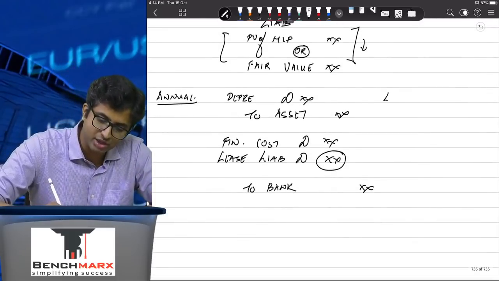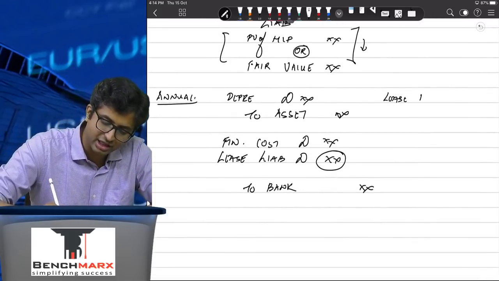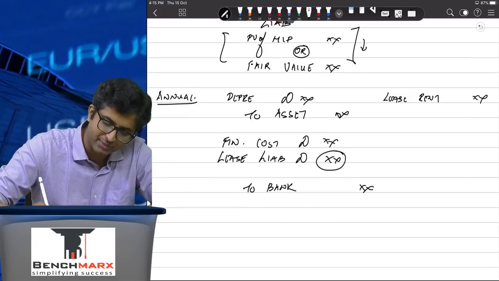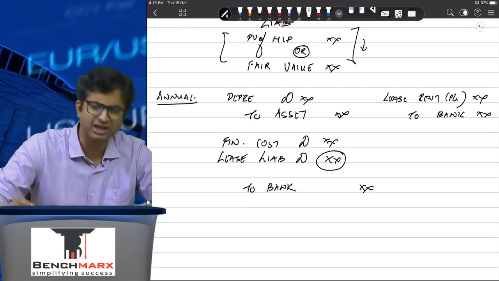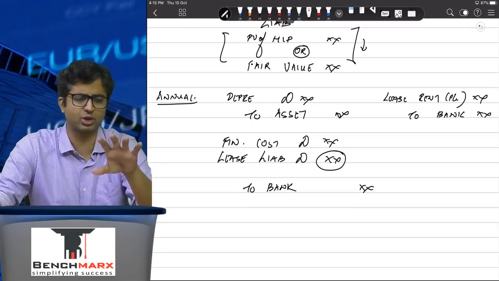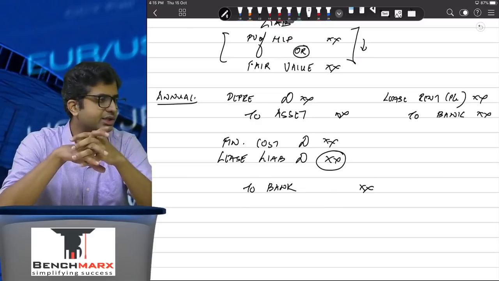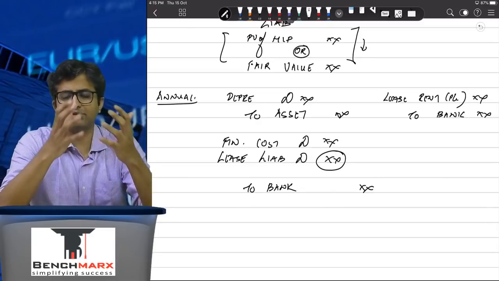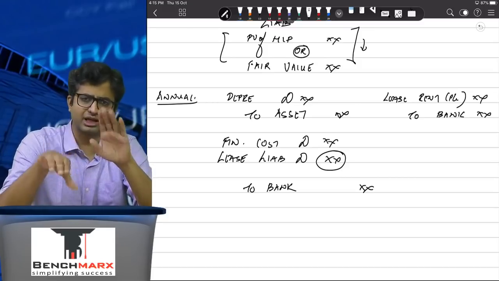Each year, you will recognize lease rent as an expense: lease rent account debit to bank, and this lease rent will be taken to the profit and loss account. Acha, when we recognize this lease rent, where will this lease rent go? P&L. Acha, can the lease rent vary?